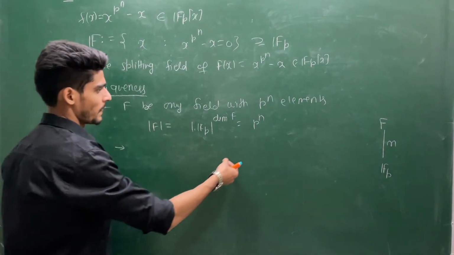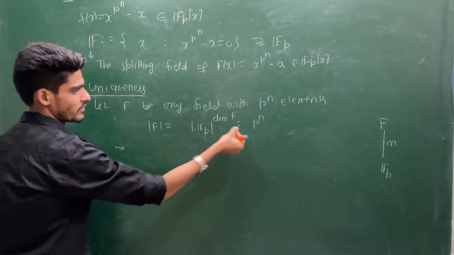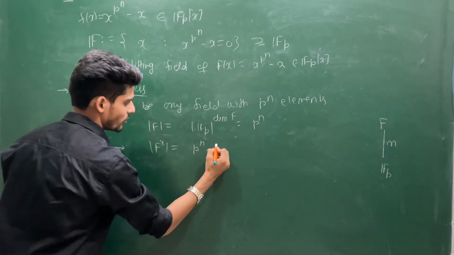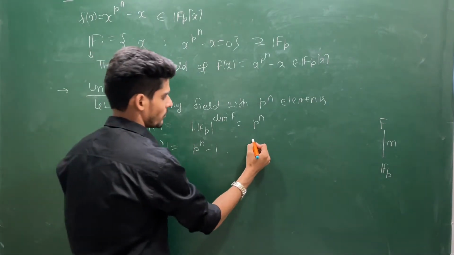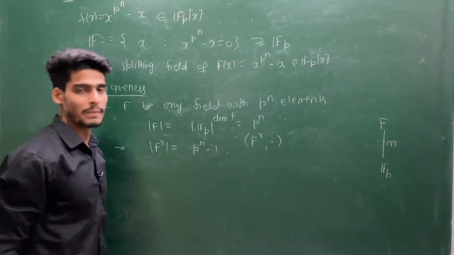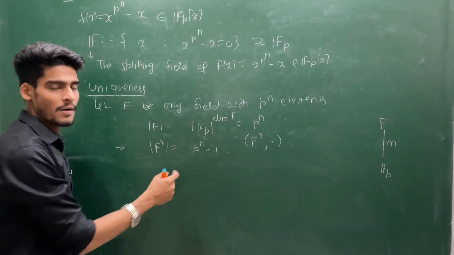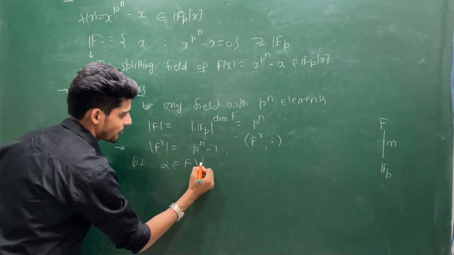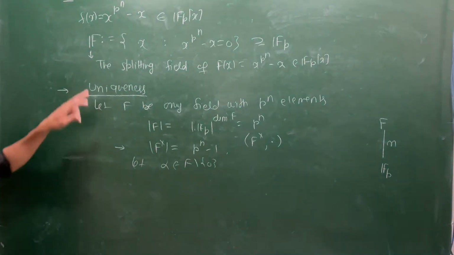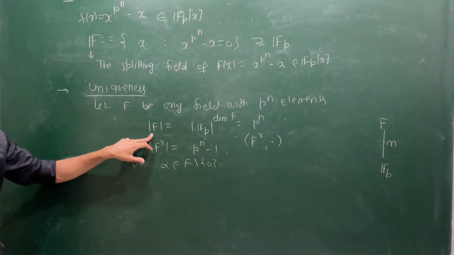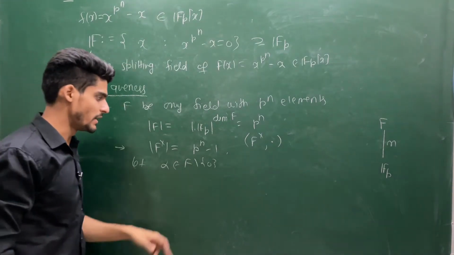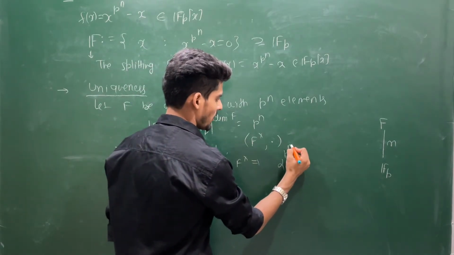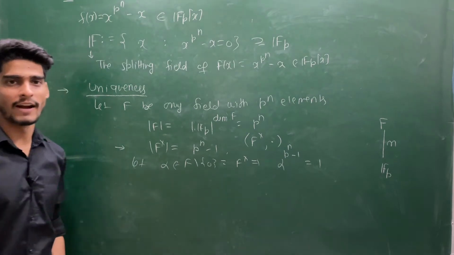Now see, this capital F is of order p power n. The cardinality of F star will be p power n minus 1, and this forms a group. F star forms a group under multiplication, and the order of this is p power n minus 1. So you choose any arbitrary element, say let alpha belong to F minus 0, because 0 is already here. This is a field, so this will contain 0. So 0 is present on both sides. This will tell you alpha to the power p power n minus 1 is 1, because 1 is the multiplicative identity.